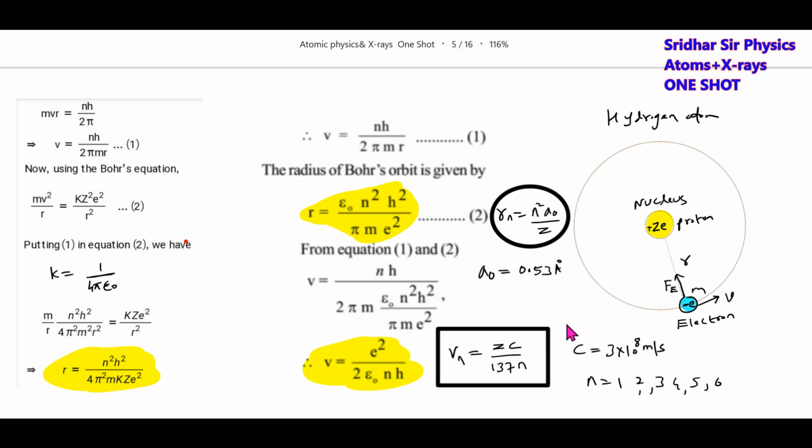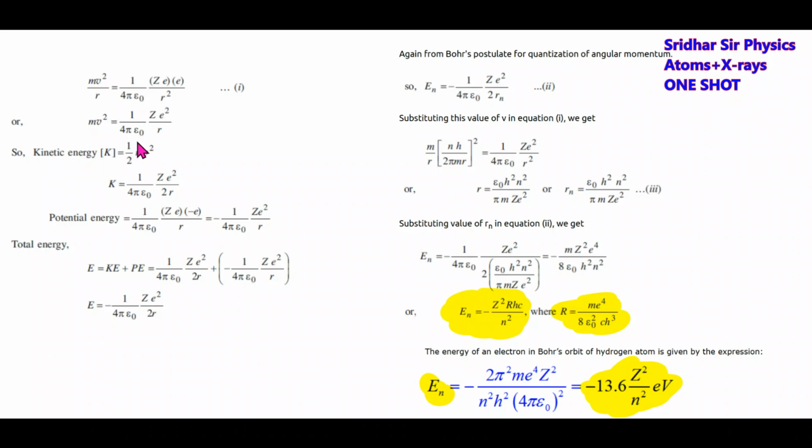Next, similarly, we know the kinetic energy equals half mv square. We'll substitute the value of v and get the kinetic energy. Similarly, for the potential energy, substituting the value of r, the sum of potential plus kinetic will end up in an equation like this. This will become the Rn value. Already we know Rn equals n square A naught by Z. Now the energy equation is given by this one.